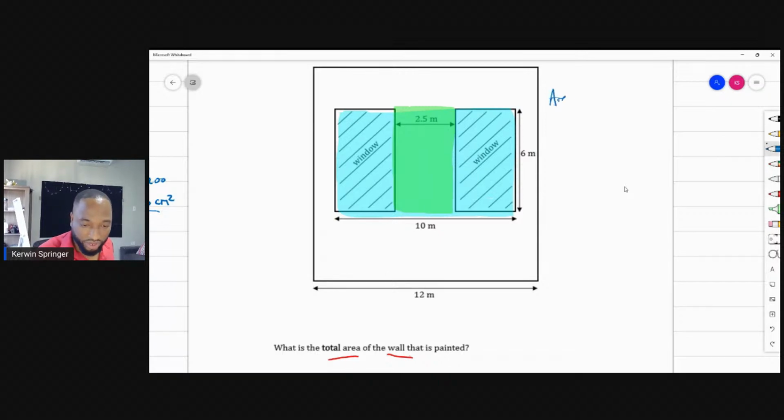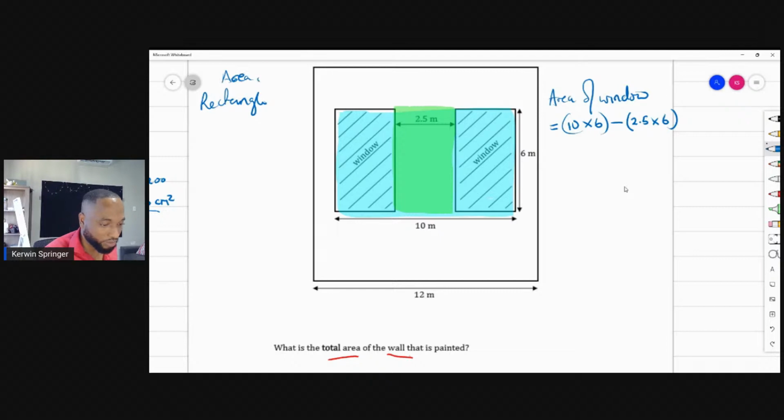So the area of the windows, the two combined together, is 10 times 6, which is this big blue rectangle that I did first, minus the area of that green patch of wall, which is 2.5 times 6. Because the area of a rectangle is what? What's the formula you learned back in Standard 3, Standard 4? It's length by breadth, or some people may have length by width. So that's what I'm using here.